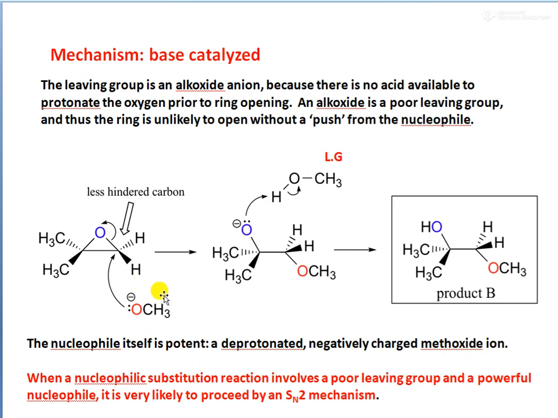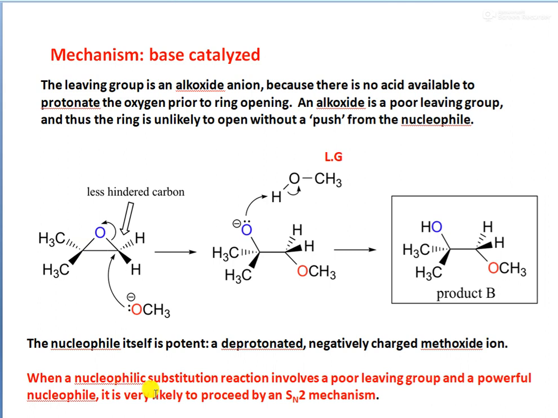Base NaOH will have OH- ions, and this OH- ion will abstract the proton from the CH3OH. So here the attacking nucleophile is CH3O-. This itself is a negatively charged methoxide ion, but remember it is a very poor leaving group. And this nucleophile is attacking the less hindered carbon atom, and the ring opening occurs.